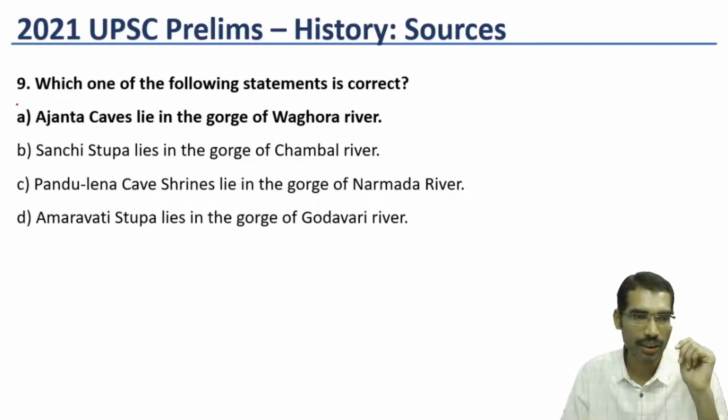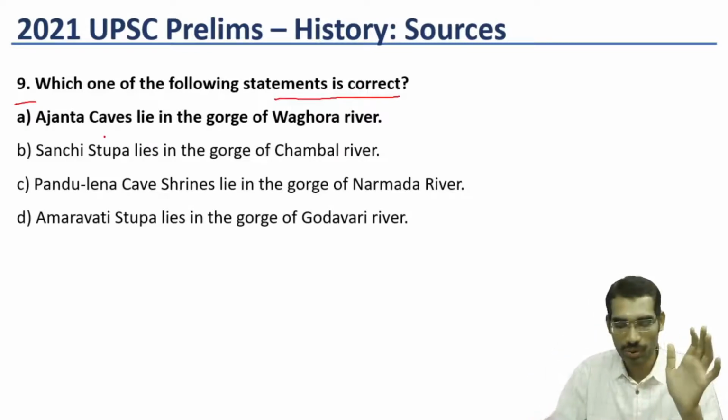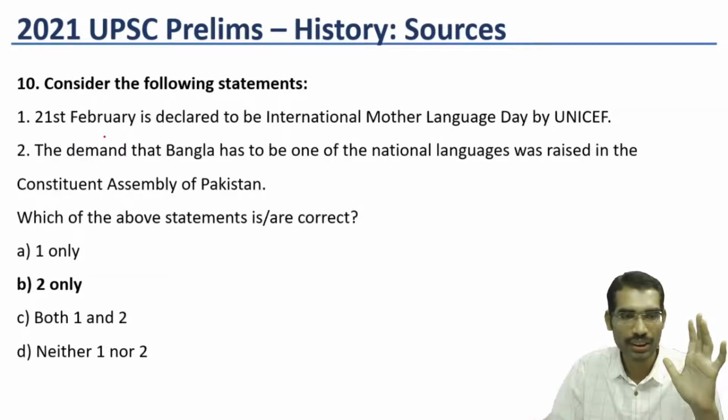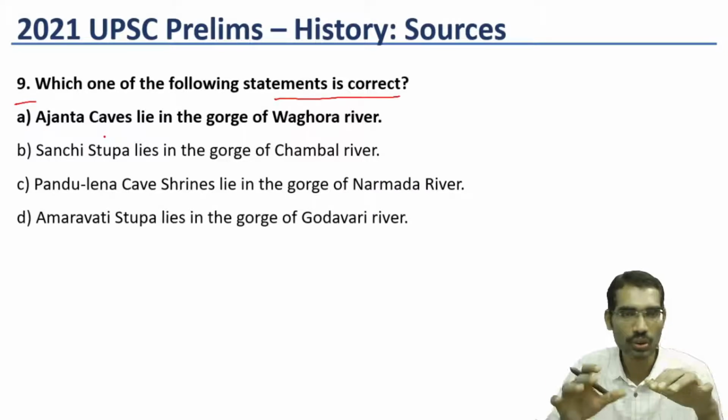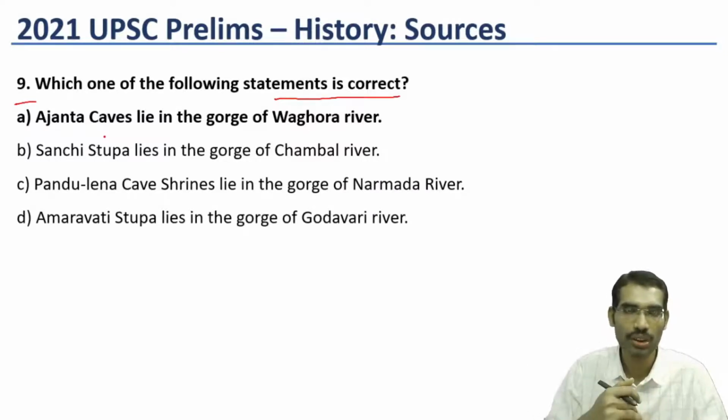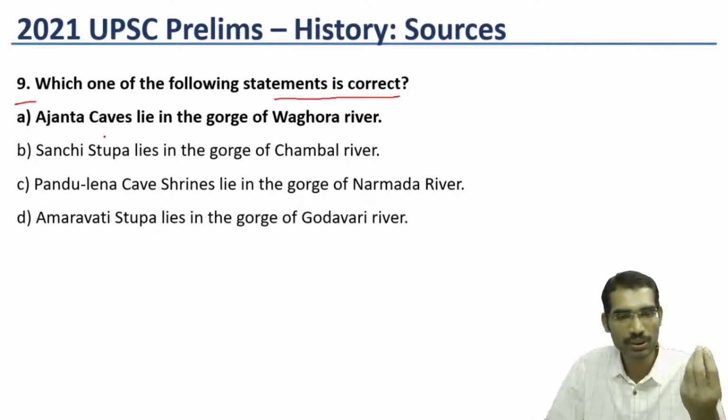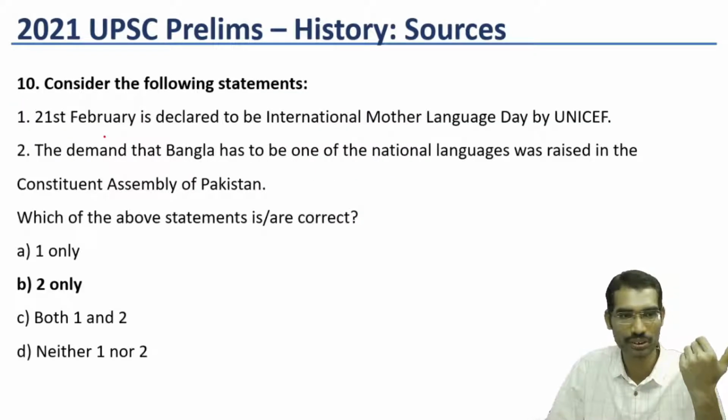Next one, 9th question. Which one of the following statements is correct? This question is also not mentioned in the basic books. Generally, some students Google for Ajanta caves. Those who read the Wikipedia page would have got to know about this particular river. Otherwise, in the basic books, this particular river and Ajanta caves combination is not available. So for those who read that Wikipedia page it becomes easy; for those who do not, it becomes a difficult question. This question is related to current affairs. Most of the students would have felt difficulty.